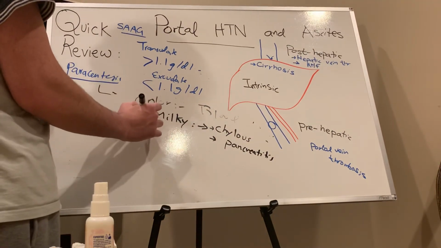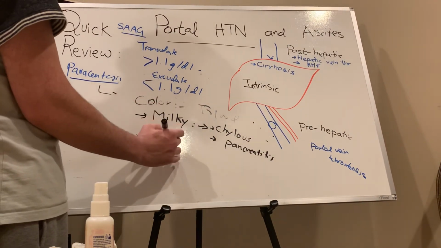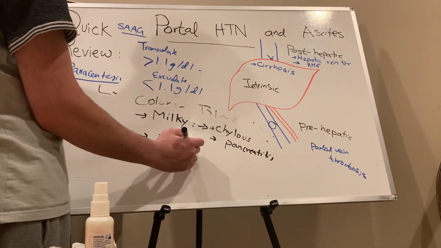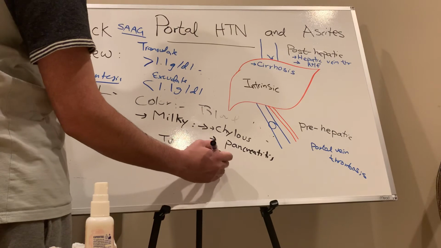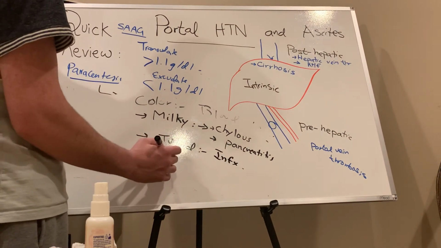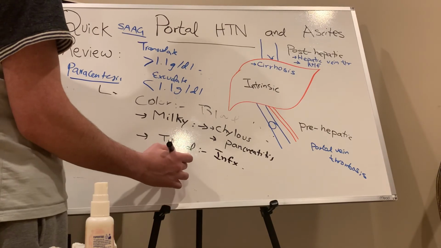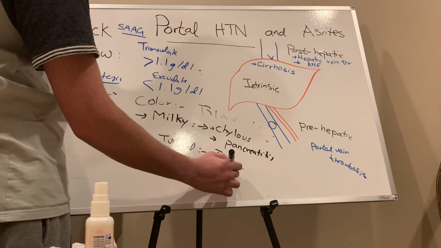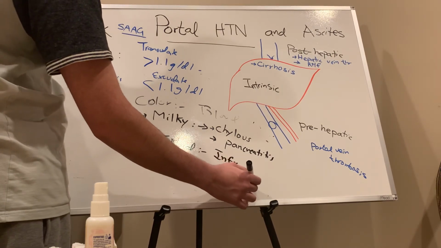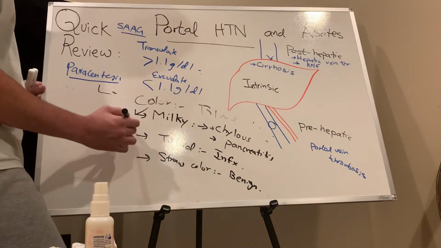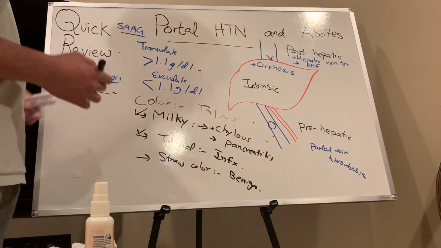If we have turbid, it's likely infection. Yes, turbid. Could be infection. And if we have a straw color, it could be benign. Straw color, benign. Just remember for exam purposes, what is likely tested is these two, and then blood.